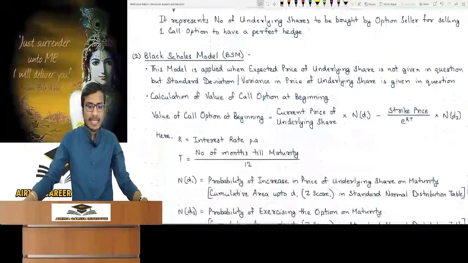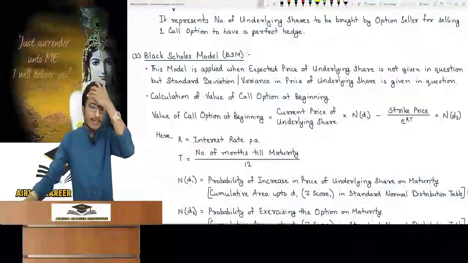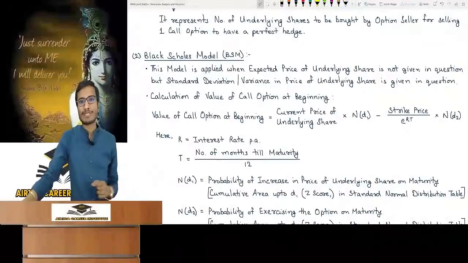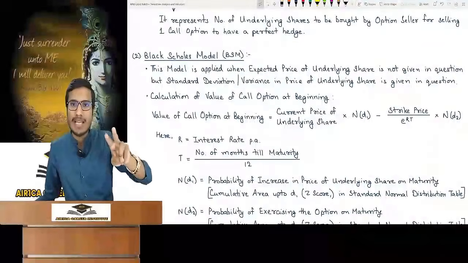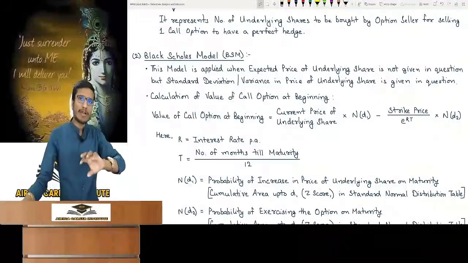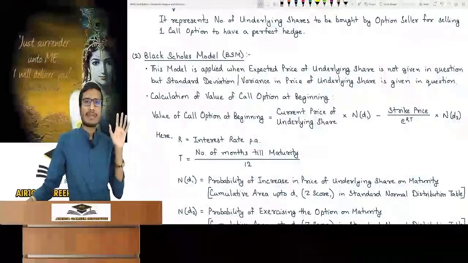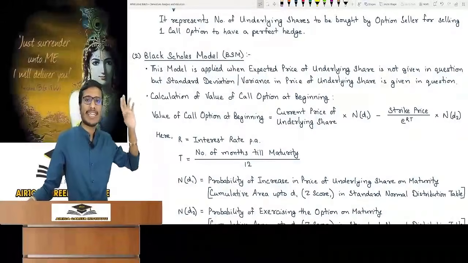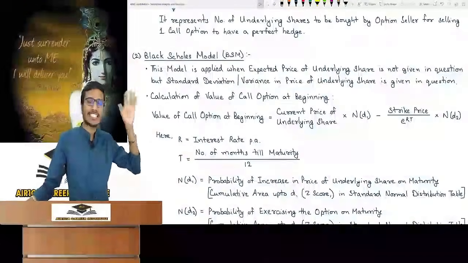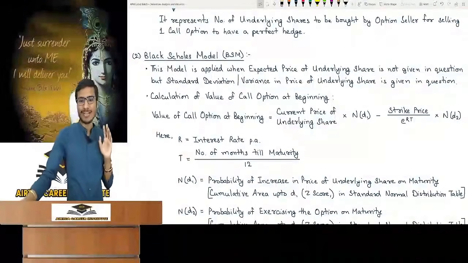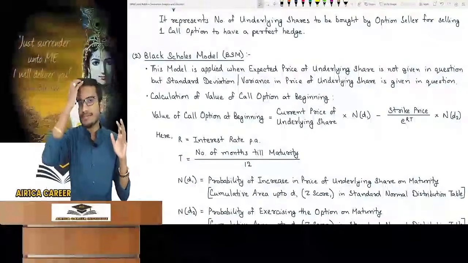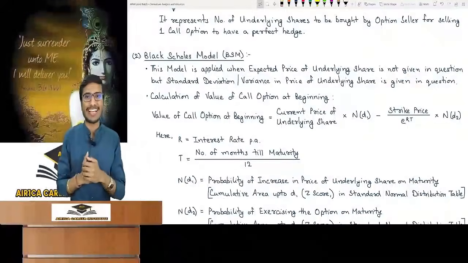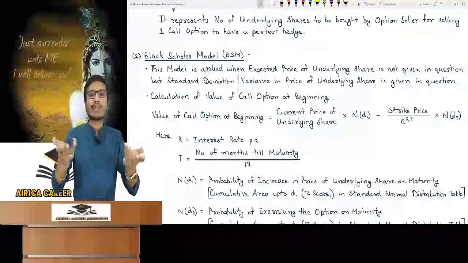Let's move ahead. Now the second one is the Black-Scholes model, to find the value of the option at the beginning, the fair option premium. You have 2 models: first is binomial and second is Black-Scholes. I have told you that the binomial model is relevant for your exam, but the second one is useless. It's a waste of time as the Black-Scholes model is not going to come in the exam. Why doesn't it come? There is a formula in it which is really weird, because it needs mathematics. If you put data in the formula, you will get the answer.